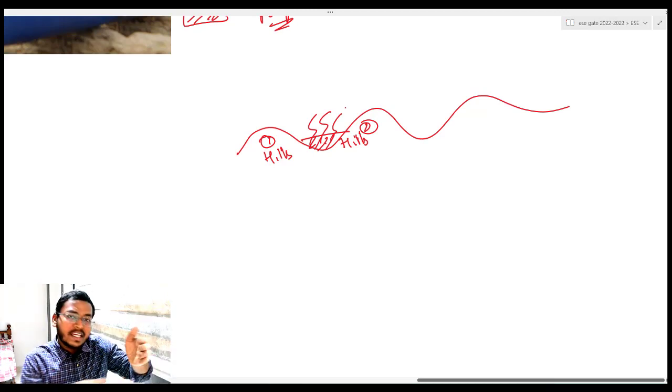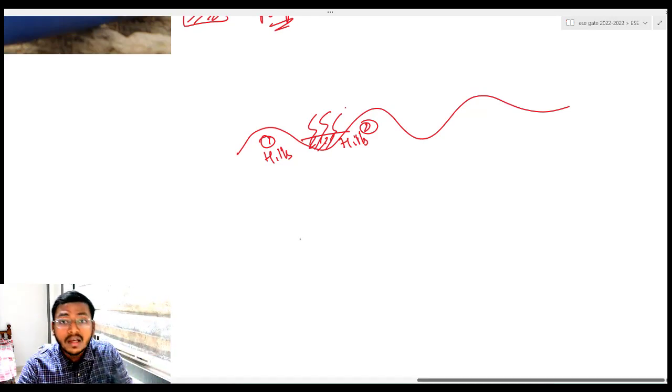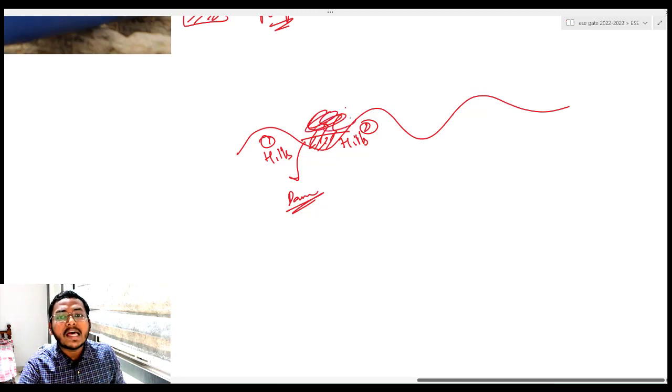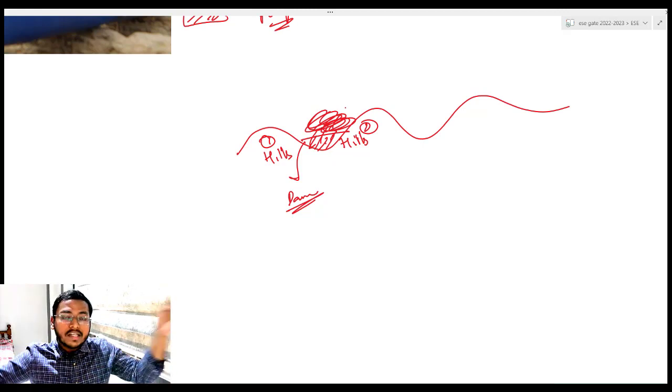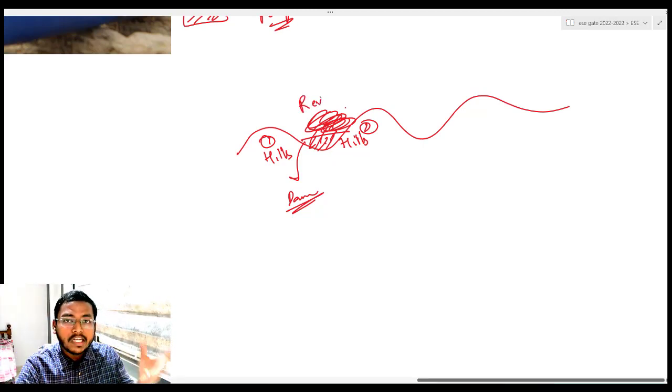As something is obstructing and it cannot move forward, so obviously it will start to pile up, agreed or not? So the level of water increases behind this wall. This wall I am calling it as dam. Okay, this structure which is obstructing the flow I am calling it as dam, and behind the dam there is a big pool of water now, because water can't go forward. एक side में hill है, एक side में hill है, right? It cannot go that side because there is obstruction on all the sides. So it gets stagnated and the level keeps on increasing. So this increased level, whatever the storage is there, I am calling it as reservoir.